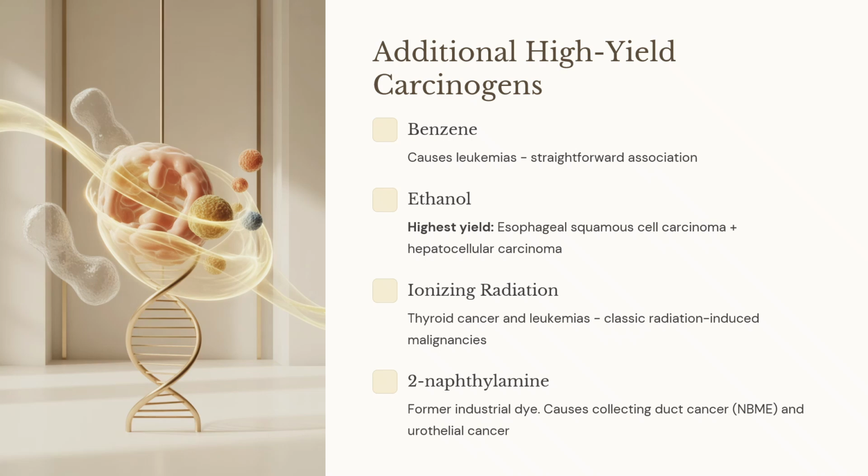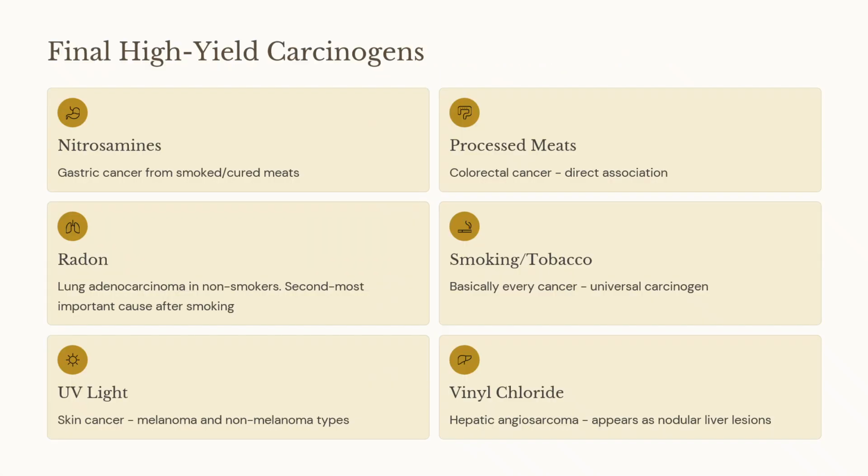Some more additional high yield carcinogens are benzene. Benzene causes leukemias. Ethanol, that is alcohol, causes esophageal squamous cell carcinoma as well as hepatocellular carcinoma. Ionizing radiation can cause classic radiation-induced malignancies such as leukemias and carcinoma of the thyroid. 2-naphthylamine is an industrial dye. It is not currently used because it is a carcinogen, but it can cause collecting duct carcinoma as well as urothelial cancers.